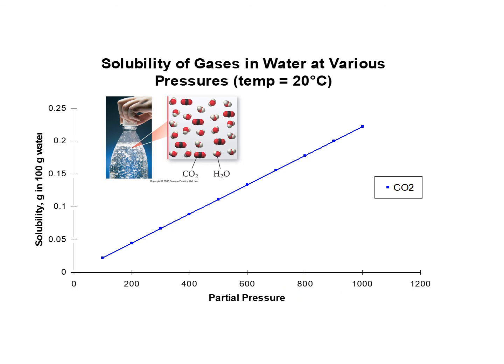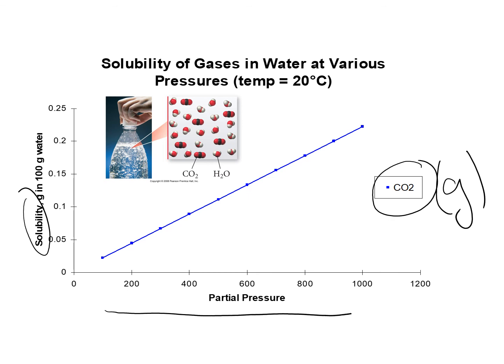This graph shows the solubility of carbon dioxide, which is a gas, in water based on pressure. As our pressure increases on the x-axis, our solubility increases as well, which is represented on the y-axis. This is for carbon dioxide gas, which might be an example of CO2 in bubbly water. Again, if we increase the pressure, we can dissolve more gas in that water.